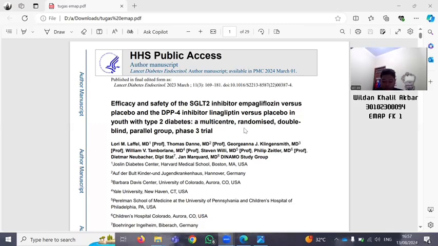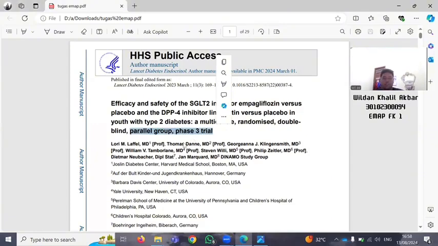Next, empagliflozin versus placebo and the DPP4 inhibitor linagliptin versus placebo is the intervention. Next, type 2 diabetes is the condition. And the last one, multicenter randomized double-blind parallel group phase 3 trial, is the design.